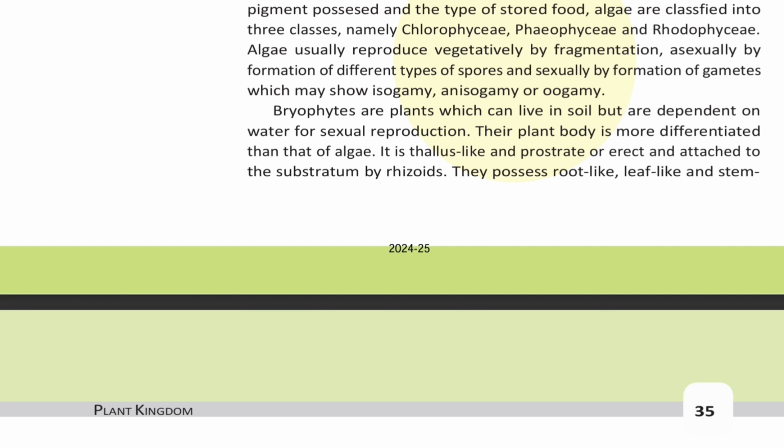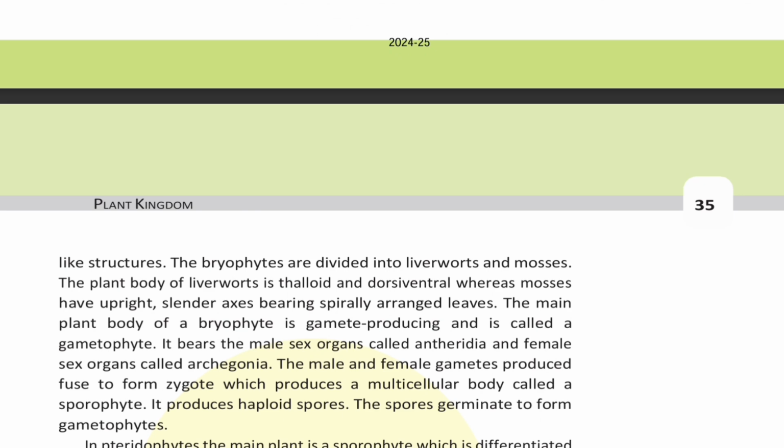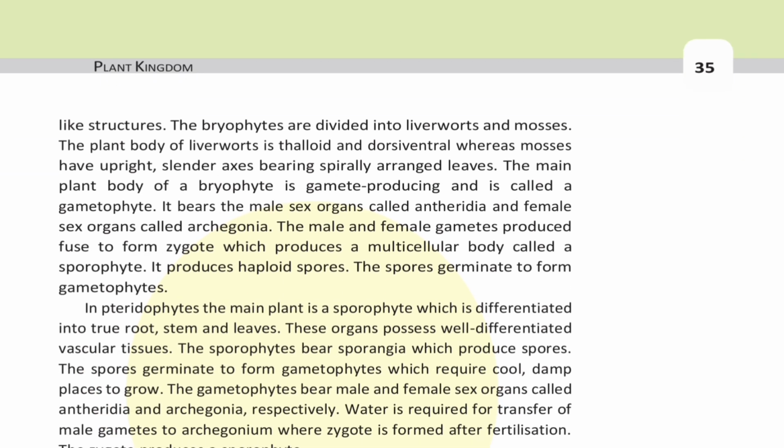Bryophytes are plants which can live in soil but are dependent on water for sexual reproduction. Their plant body is more differentiated than that of algae. It is thallus-like, prostrate or erect, and attached to the substratum by rhizoids. They possess root-like, leaf-like, and stem-like structures. The bryophytes are divided into liverworts and mosses. The plant body of liverwort is thalloid and dorsiventral, whereas mosses have upright, slender axes bearing spirally arranged leaves.